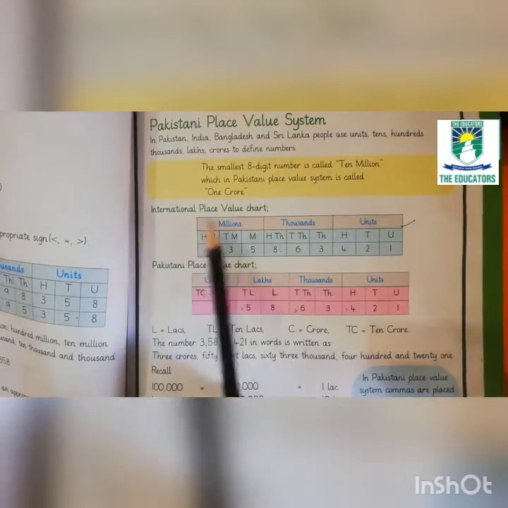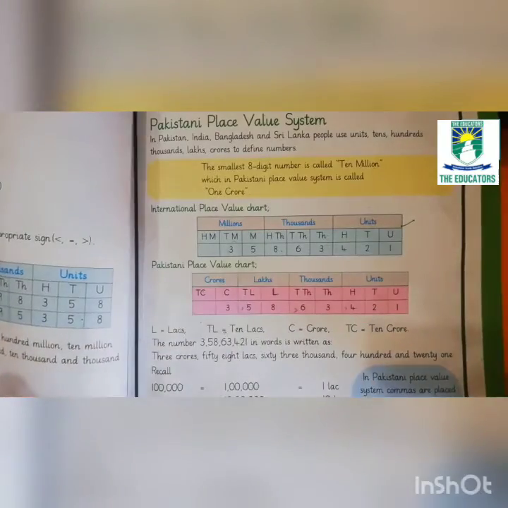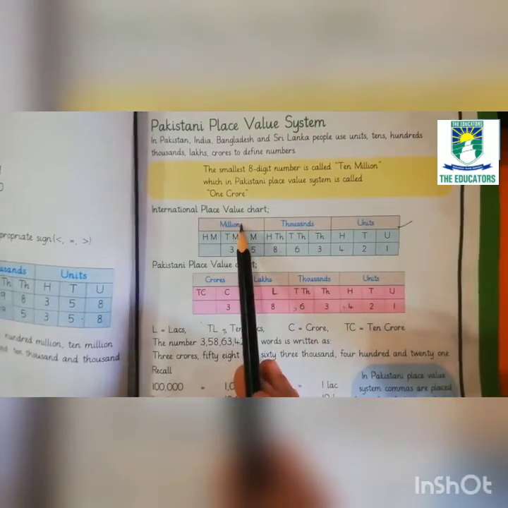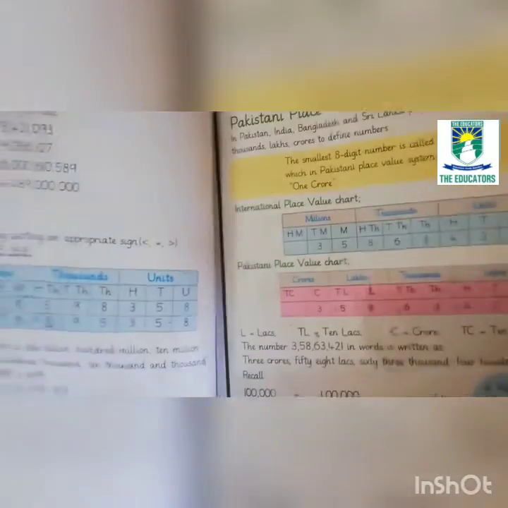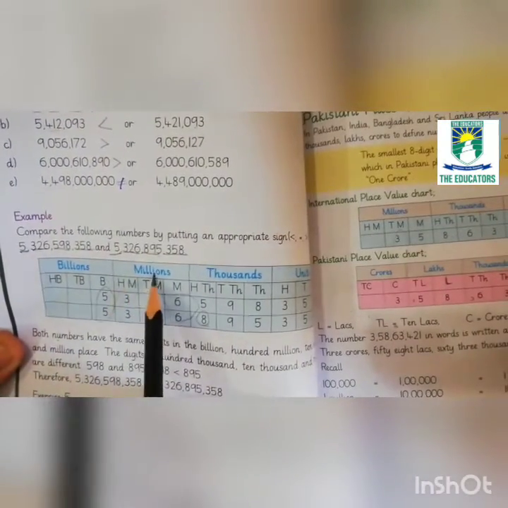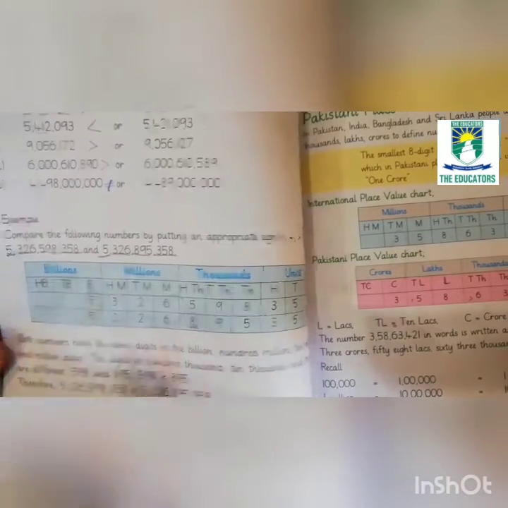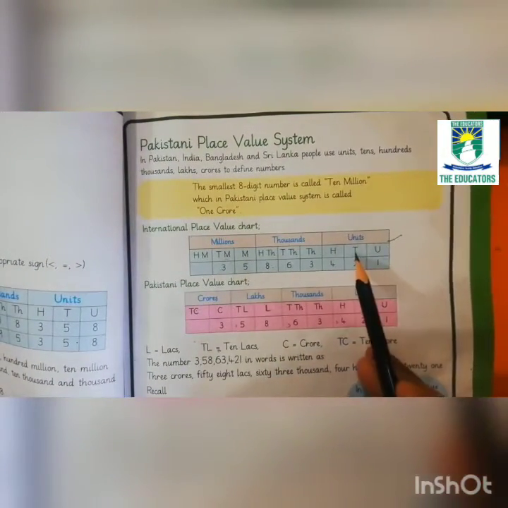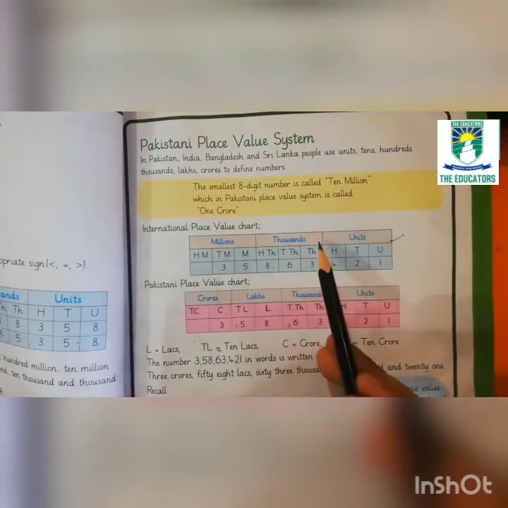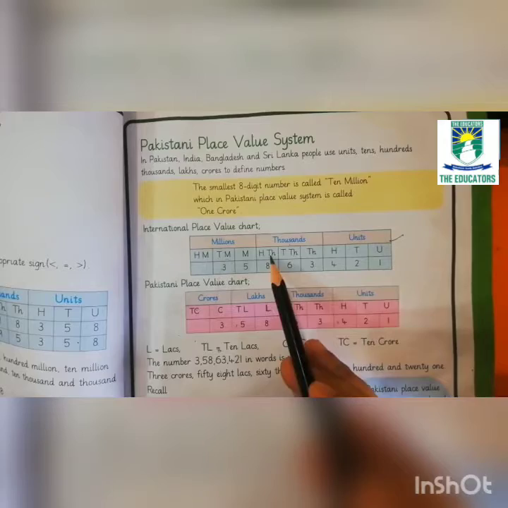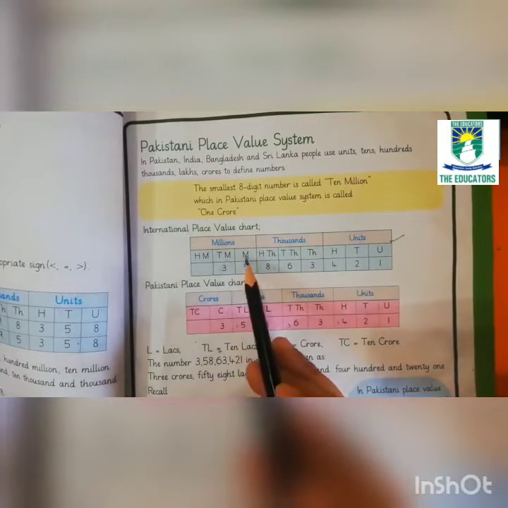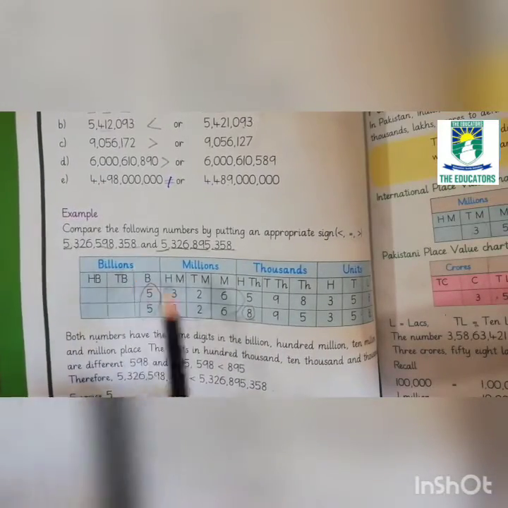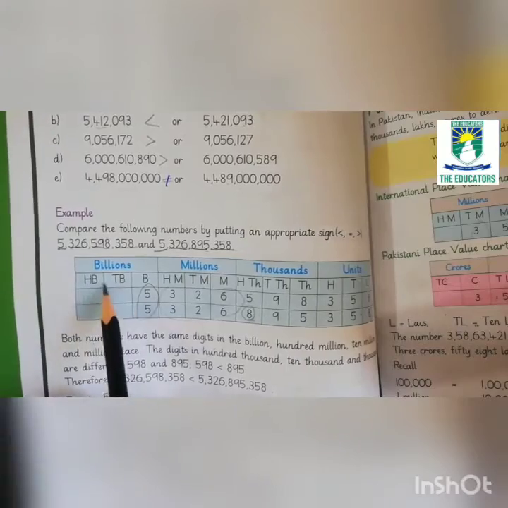Students, in the international place value chart, we have 4 periods. The first period is the units period, then the thousands period, millions period and then billions period. Look at here. After millions, we have the billions period. In units, we have units, tens, hundred. In the thousands period, we have 1,000, 10,000, 100,000. And in the millions period, we have million, 10 million, 100 million. In the billions period, we have billion, 10 billion and 100 billion.